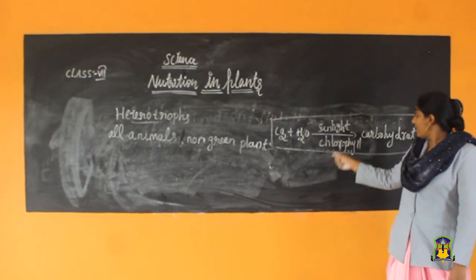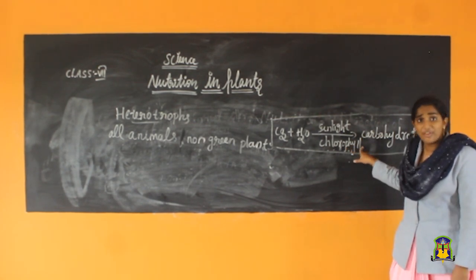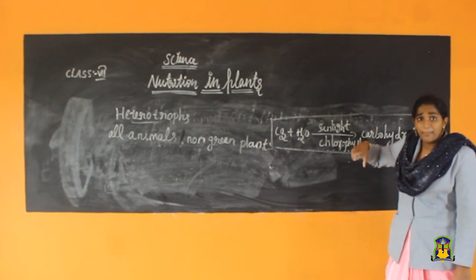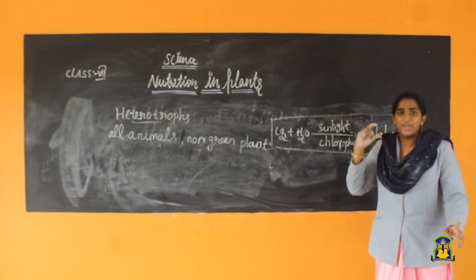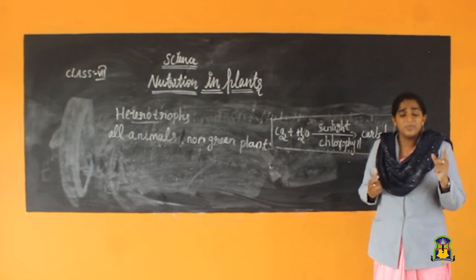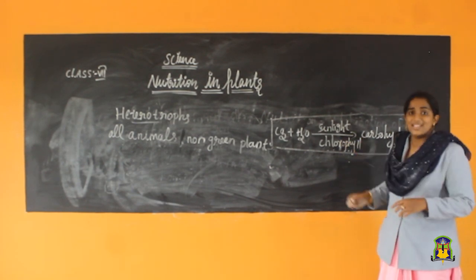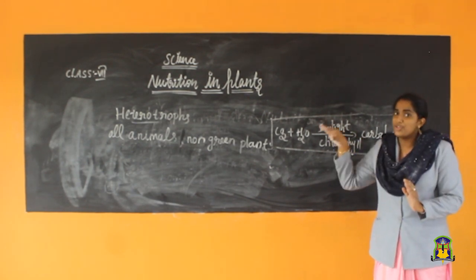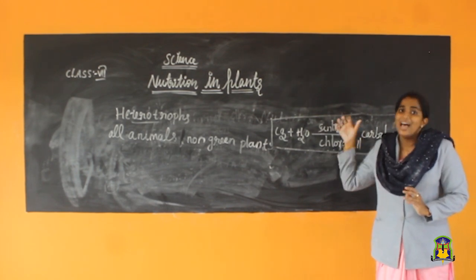This was the photosynthesis. But now you got it. Hope you understood what chlorophyll is. What is chlorophyll? Chlorophyll is a green pigment. It gives green color to the leaf. You know that the majority of plants have green color. Have you observed that? Yes, this is the reason. This chlorophyll is the reason. Hemoglobin gives red color to blood. In the same way, chlorophyll gives green color to the leaf.